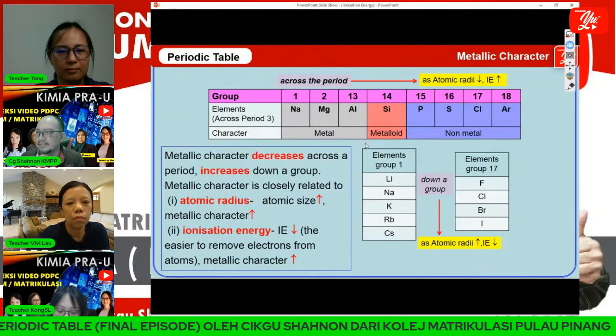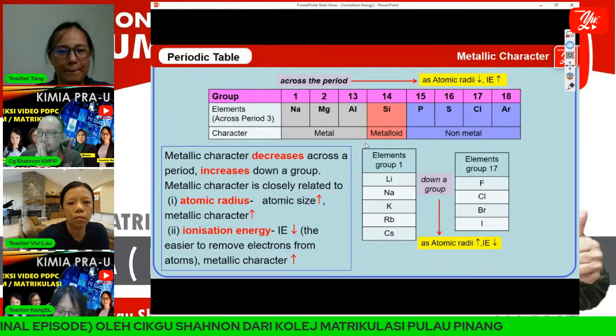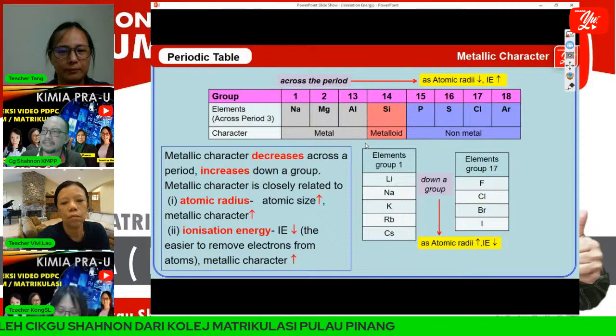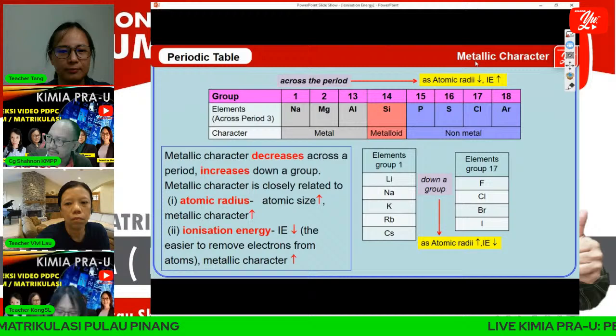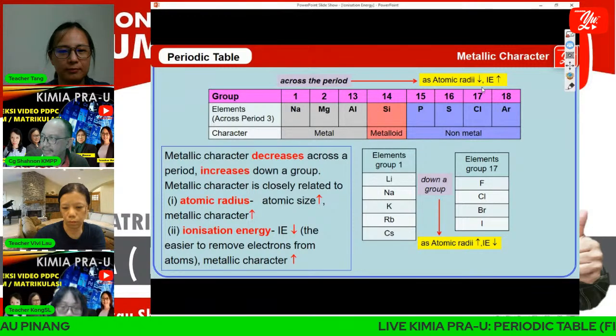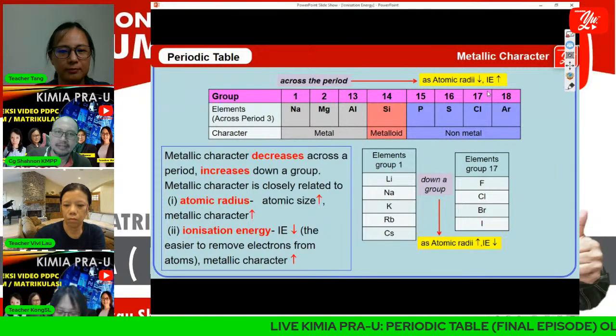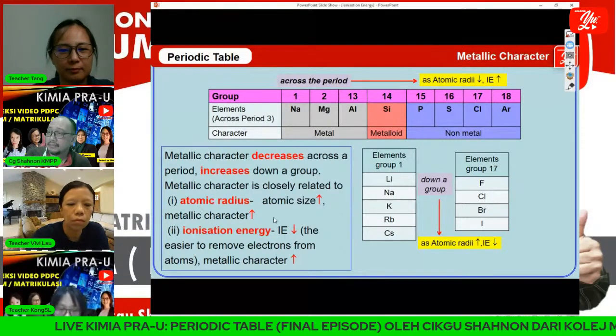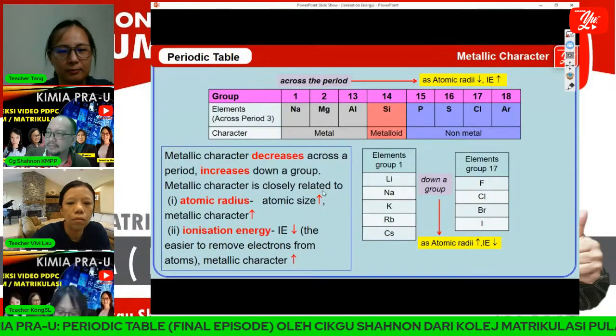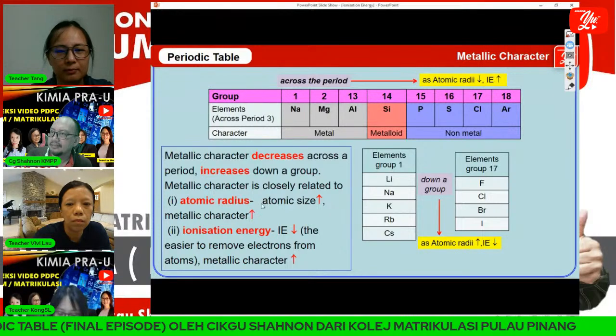Okay, what is metallic character? Metallic character is closely related to atomic radius. That's why we have atomic radius and IE, ionization energy. As atomic radius or atomic size increases down a group, metallic character increases.